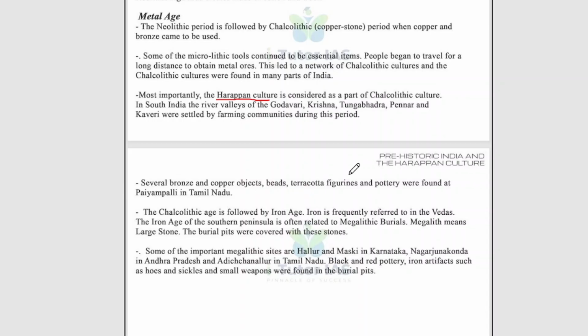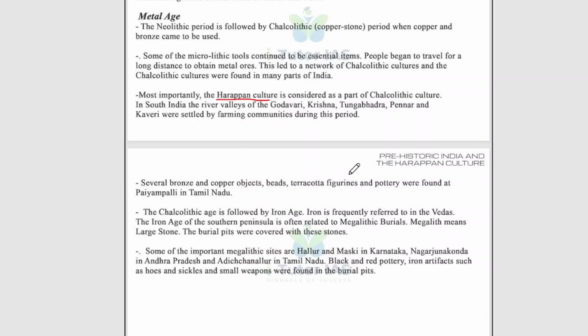Black and red pottery, iron artifacts such as hoes and sickles, and small weapons were found in the burial pits. So this is the end of this chapter, and today we discussed the Paleolithic, Mesolithic, Neolithic ages and the Metal Age and their socio-economic life also.